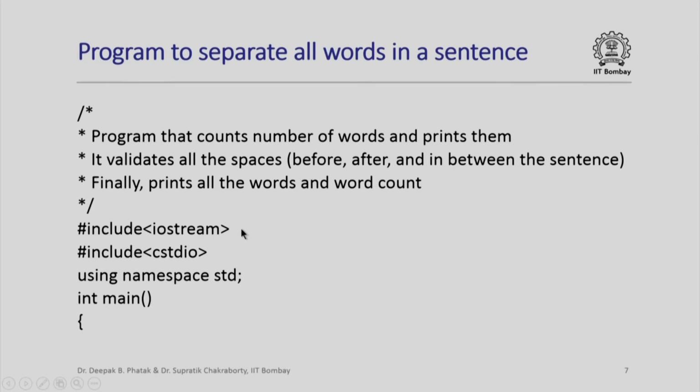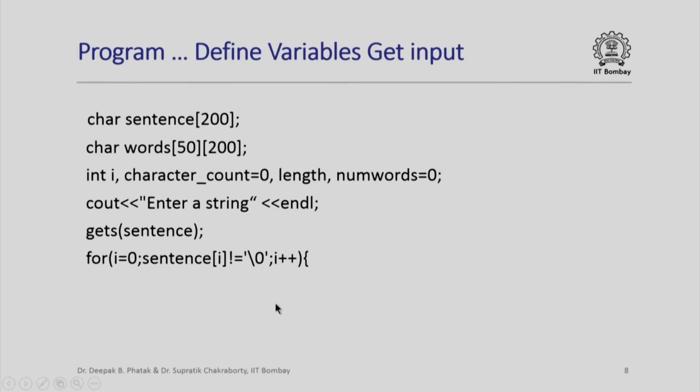These are merely standard initial declarations of include statements, namespace and integer main function. We define variables and get the input.